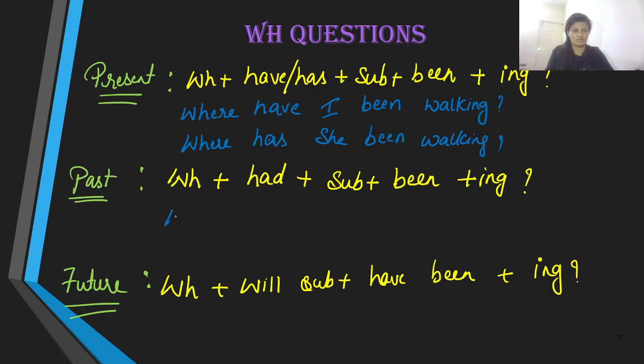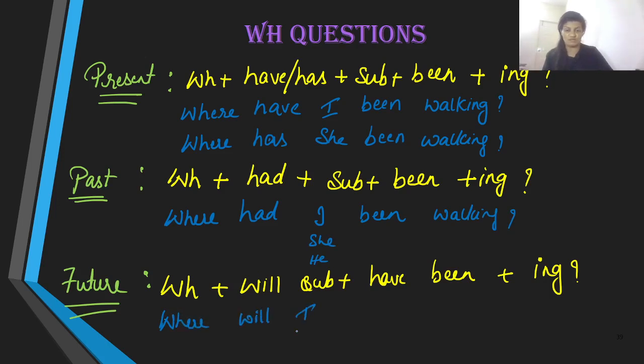With past perfect, where had I been walking? The same is the case with other subjects as well: she, he, or any other subject or matter. The same is the case with future as well. The subject doesn't really matter. The structure remains the same. Been walking.